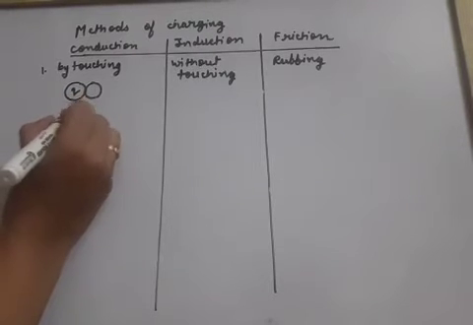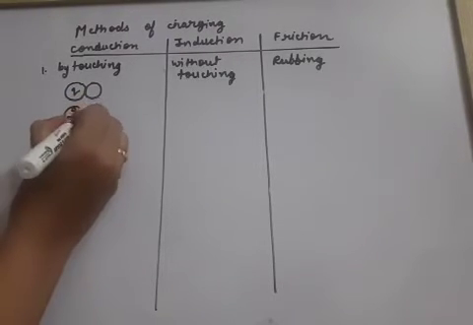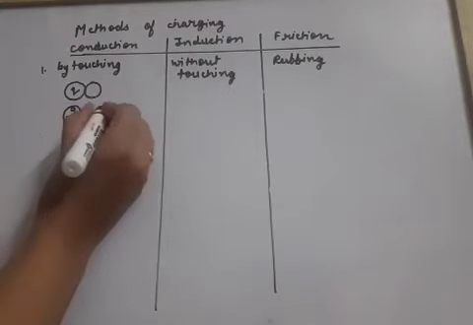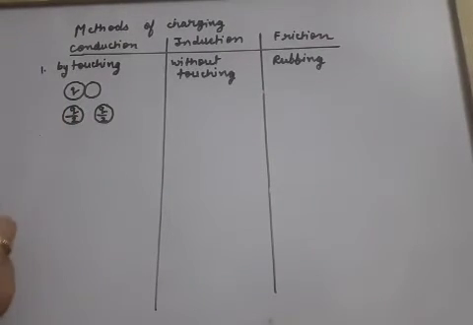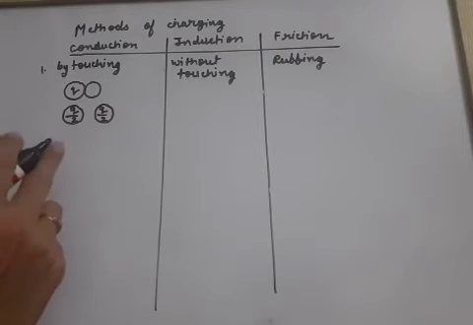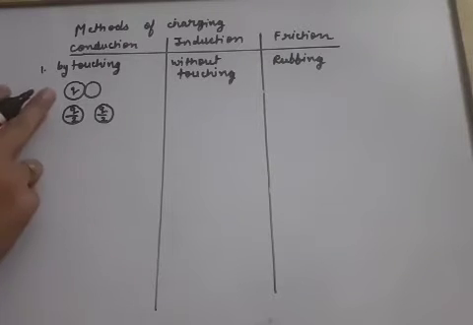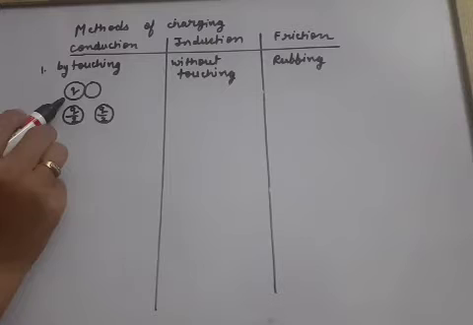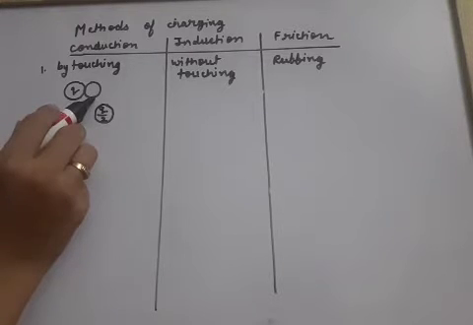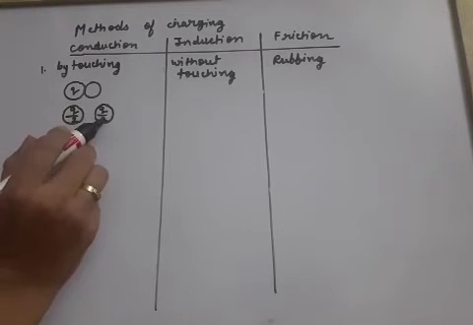So finally, when the two bodies are separated, the charge will become Q by 2 on both the bodies. So this way the conduction process is the one in which a charged body makes another uncharged body also charged.